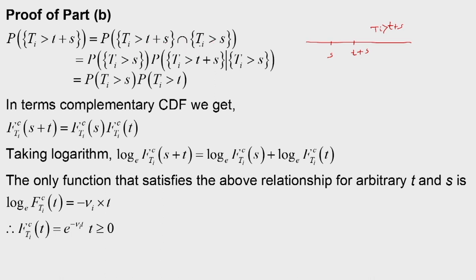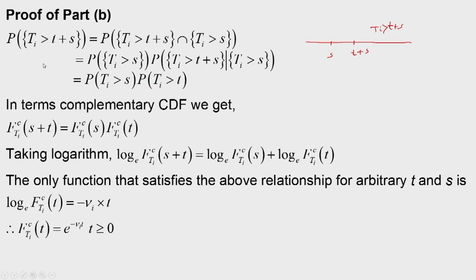So, now we can write, suppose if we take this as the first probability, that is probability of T_i greater than s into probability of T_i greater than t plus s, given that T_i is greater than s. Now, using the memoryless property, this probability will be the same as probability of T_i greater than t.